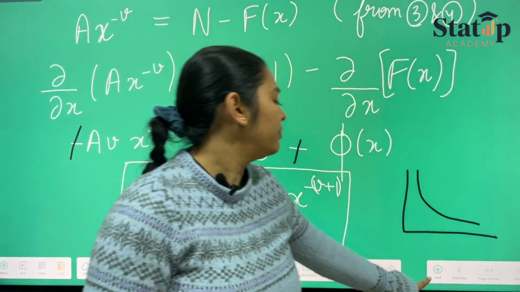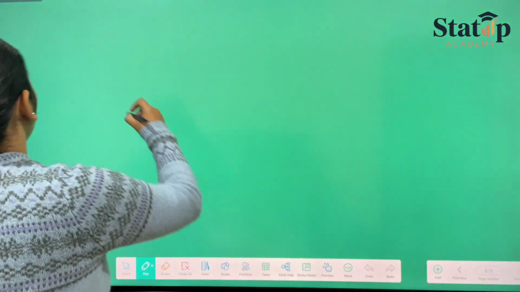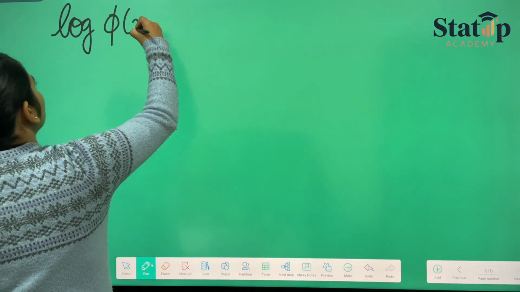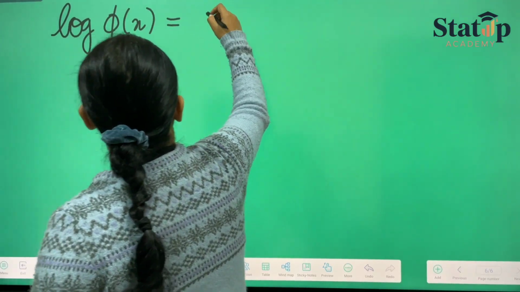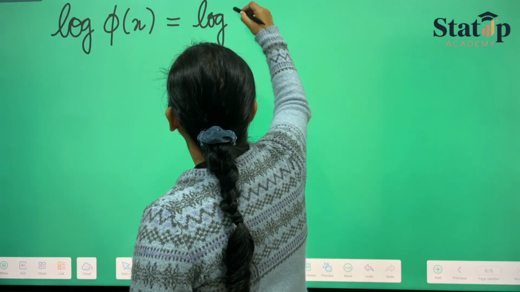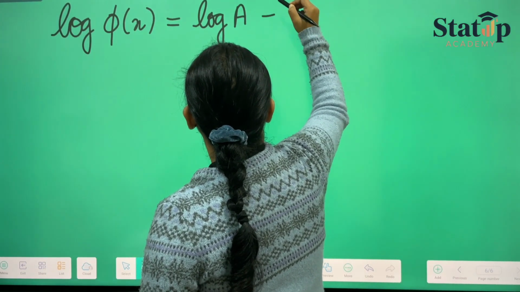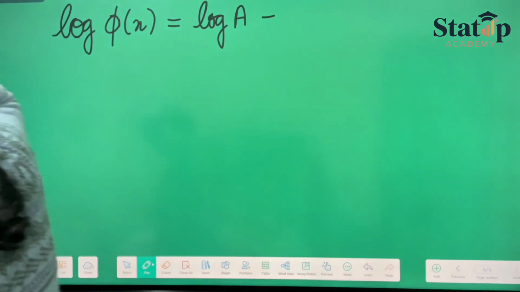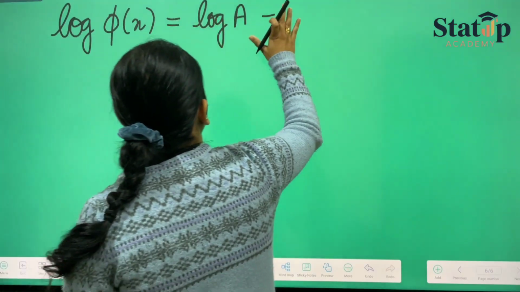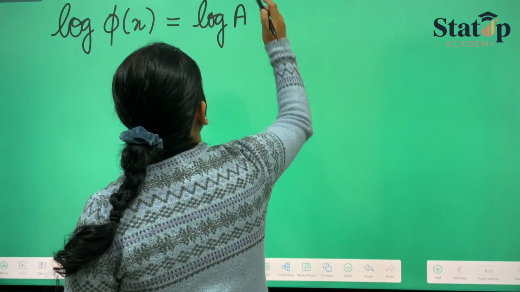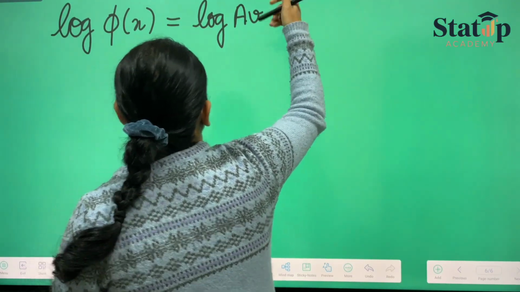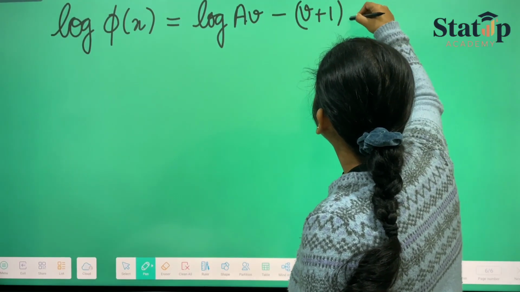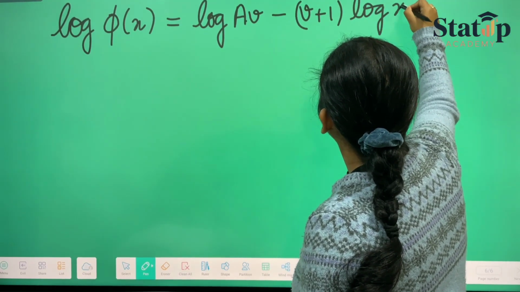Now, if we take log on this, log of phi x equals log of a v, because v is also a constant, minus v plus 1 log of x.